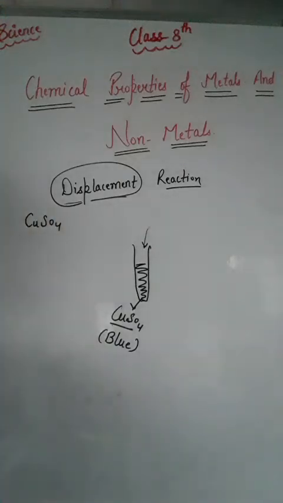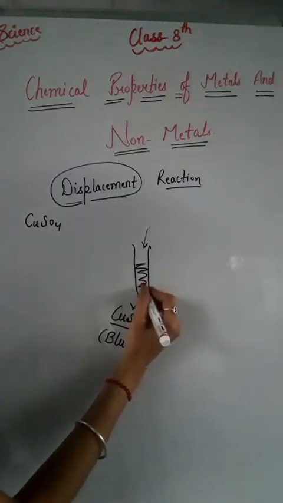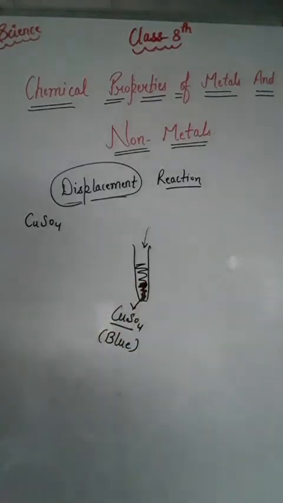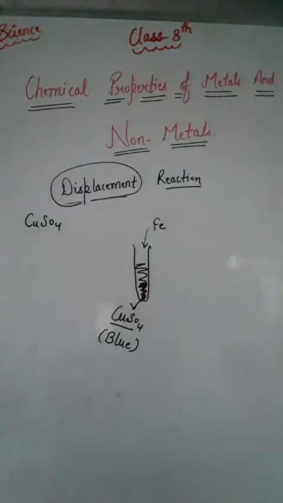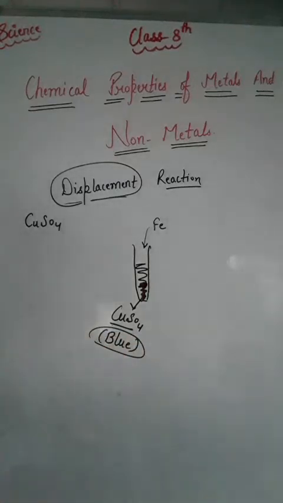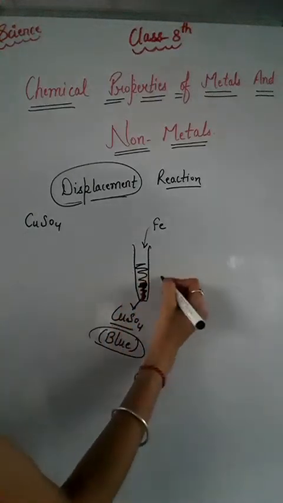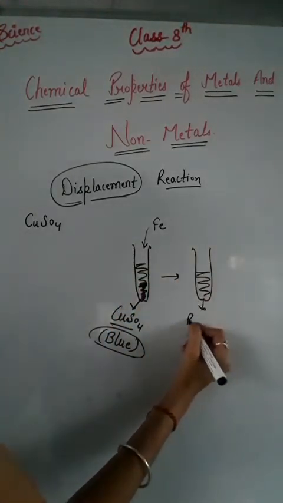Then suppose we dip an iron nail in this solution. This is the iron nail. What is the symbol of iron? That is Fe, right? If we dip the iron nail in it, then after some time we observe that the color of the copper sulfate solution, which is blue, changes to reddish brown. The color of the solution will change to reddish brown.